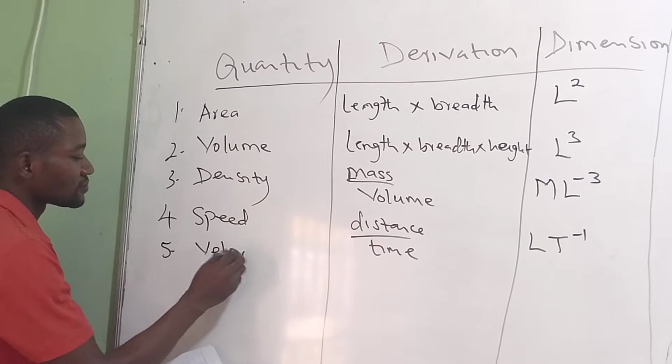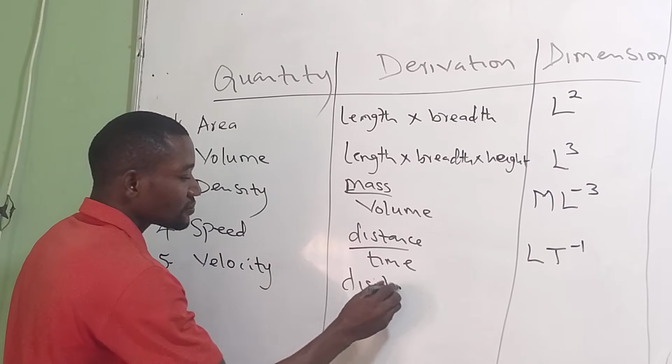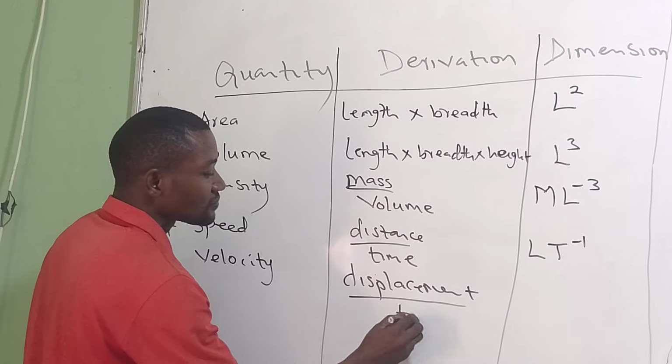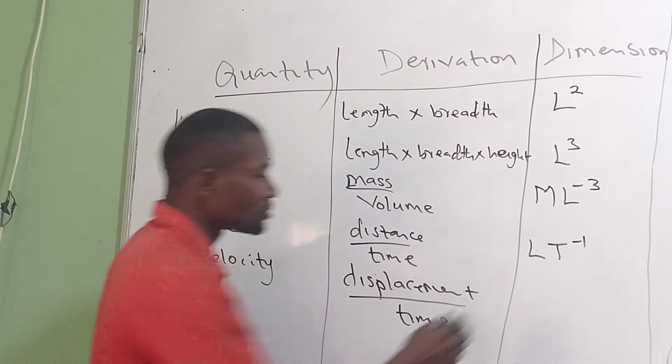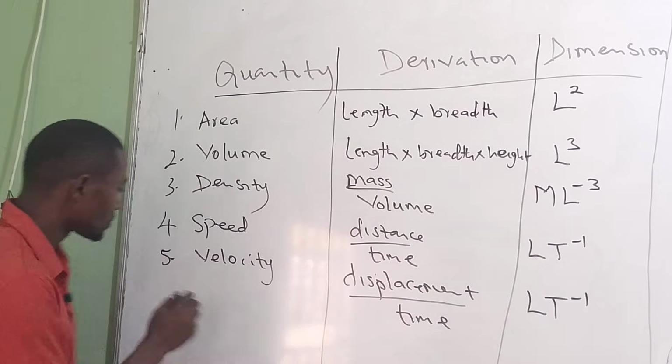Velocity is displacement over time taken. So it is L T to power minus 1.